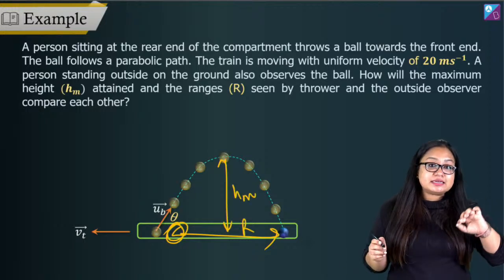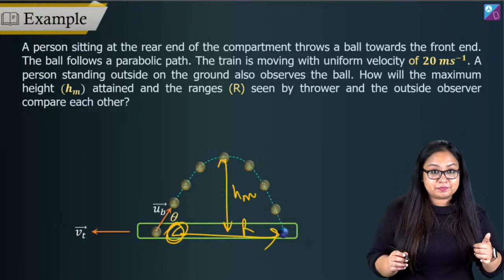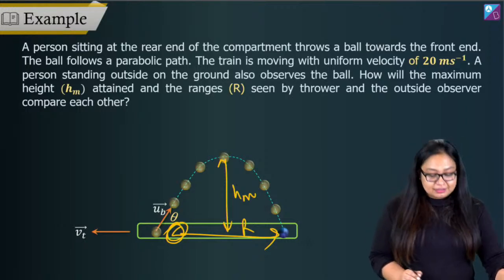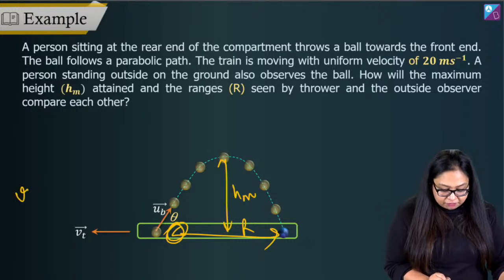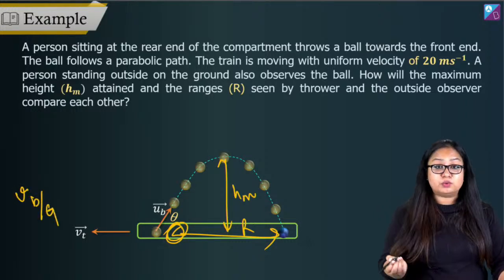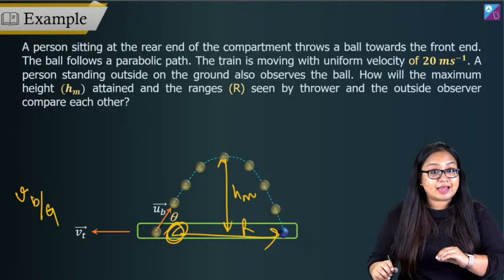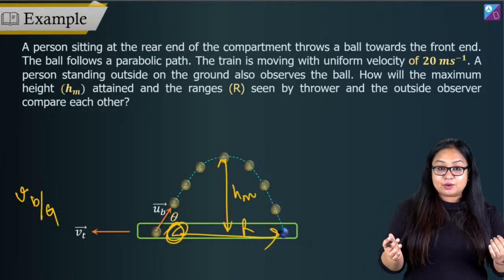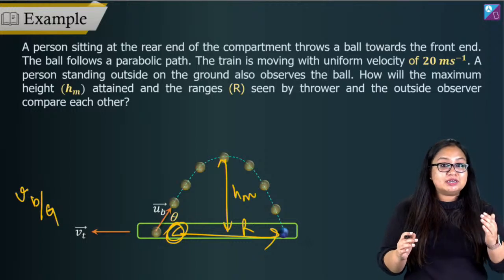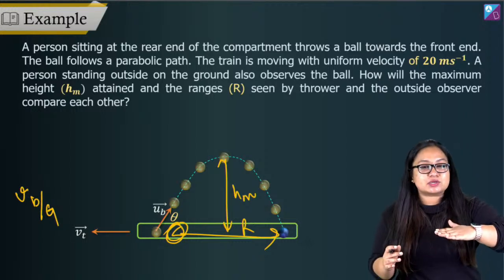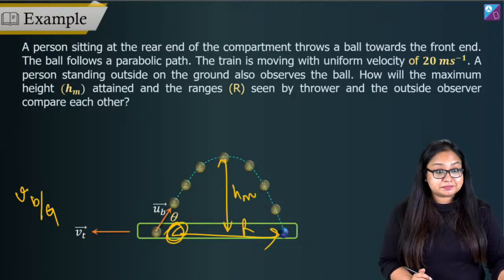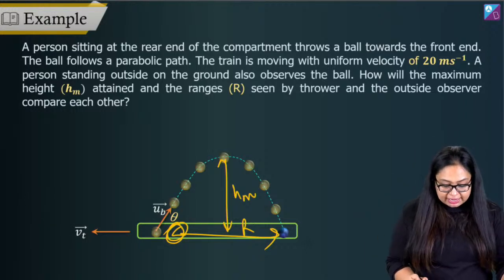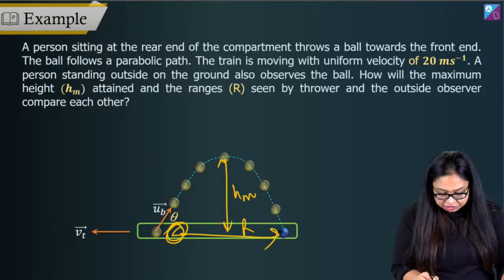But for a person that is outside the train and observing, the velocity of the ball with respect to ground is what they will see, right? So now if I look at it, since the train's motion is in the x direction only, I will say that the ball's velocity along the x component gets affected. Okay, so the ball's velocity along x will be equal to how much?